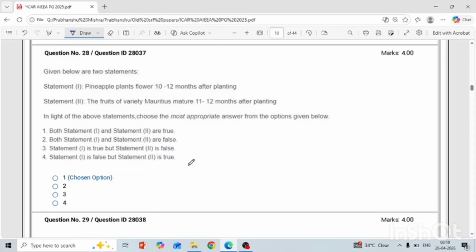Another is, pineapple plants flower 10 to 12 months after planting. Yes, it is true. And the second statement, the fruits of variety Mauritius mature 11 to 12 months after planting. Yes, it is also true. This is the only variety which gives flowers 7 to 9 months after planting, and again it will take 3 to 4 months for maturity. So in total it will take about 11 to 12 months for maturity after planting. Okay.